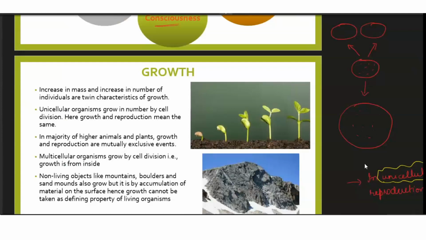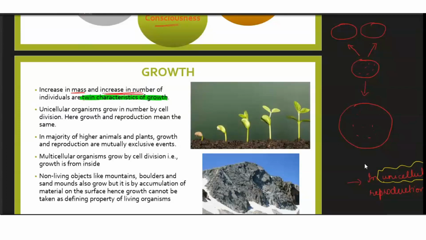It says that increase in mass and increase in number of individuals are twin characteristics of growth. This is one of the questions that has also come in your exam. The question will ask what the twin characteristics of growth are, and the options given to you will be increase in mass, decrease in number of individuals; decrease in mass, increase in number of individuals; increase in mass, increase in number of individuals; and a fourth option.